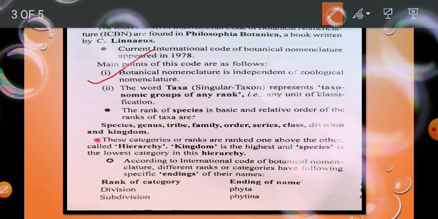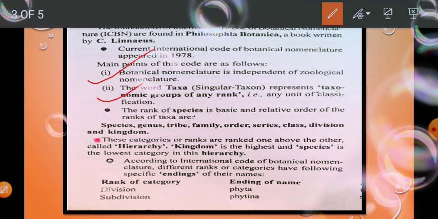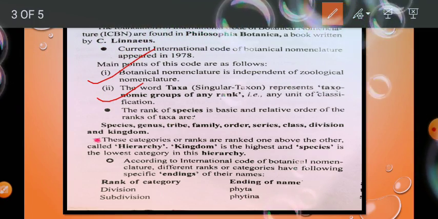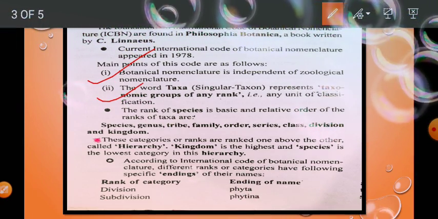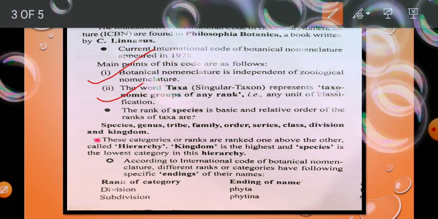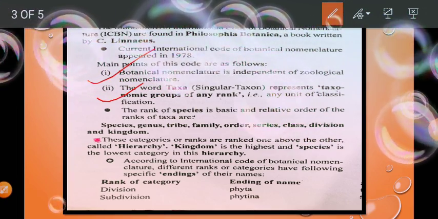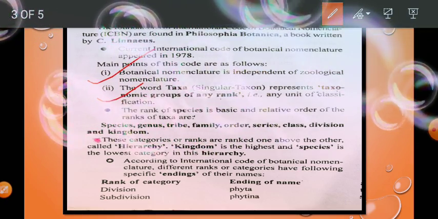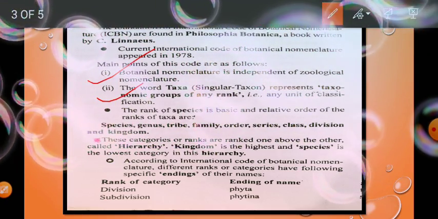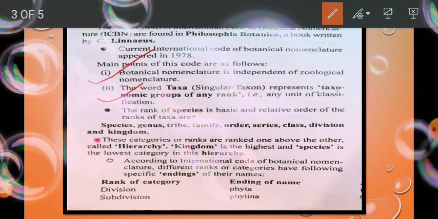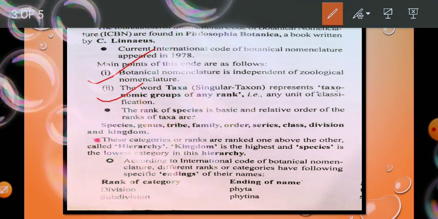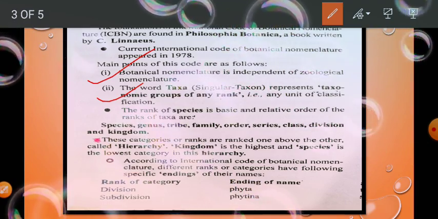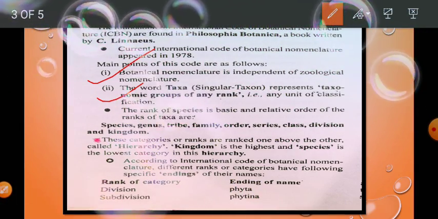The word taxa is plural; singular is taxon. It represents a taxonomic group of any rank, that is, any unit of classification, and it indicates the rank or position of that taxonomic group. The rank of the species is the basic one, and the relative order of the ranks of the taxa is as follows.